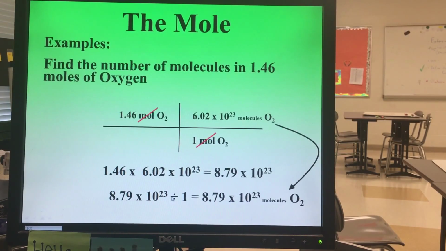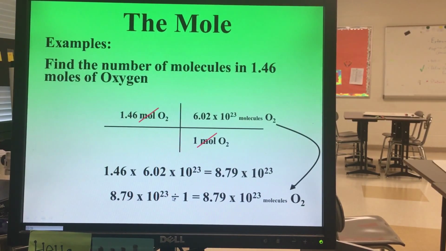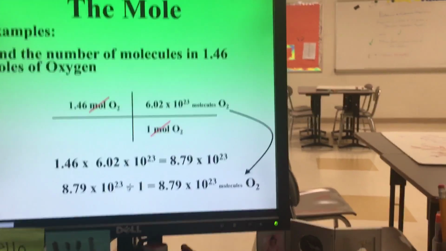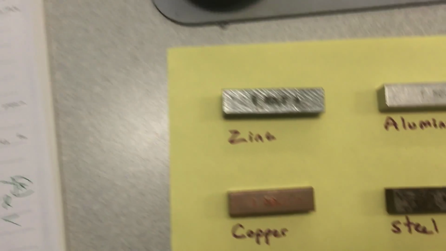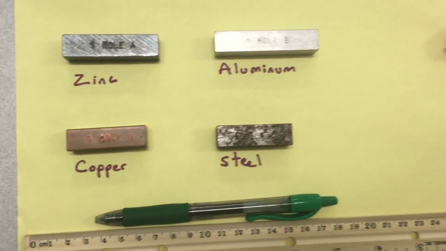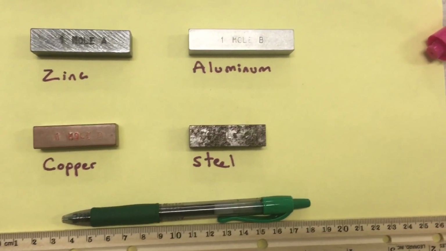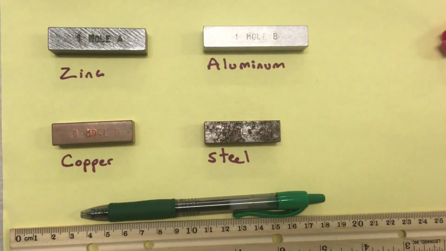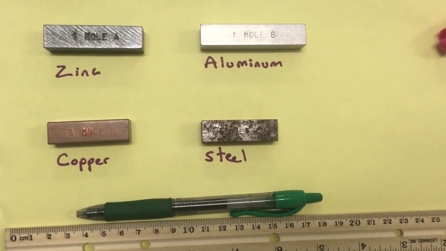Well, at first you're probably inclined to think about the fact that that number is so big, so it must be a huge space, but keep in mind that these particles are really, really small. And so I've got 4 samples of different metals here that I'm going to show you just to give you an example of how big exactly 1 mole is. So using the ruler, we can see kind of size-wise scale how big they are. So zinc, aluminum, copper, and steel. I threw a pen down there just so you can get an idea of scale of that.